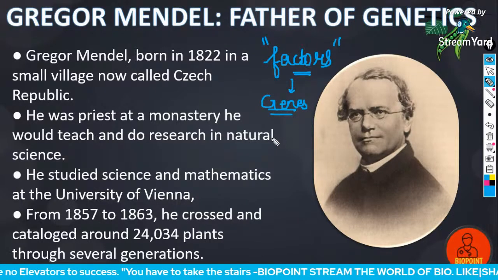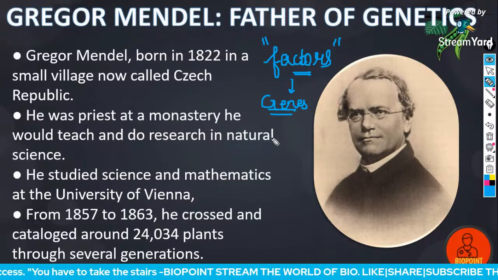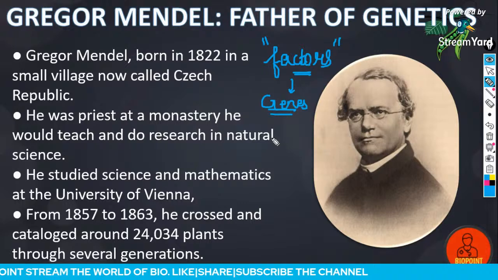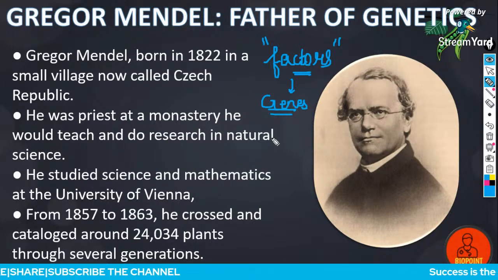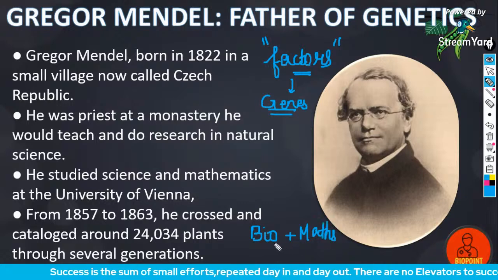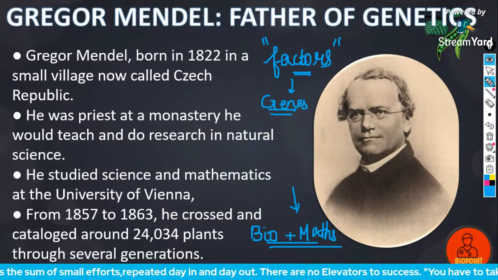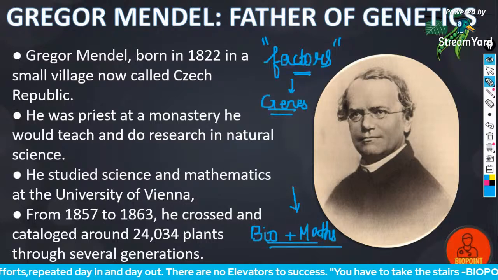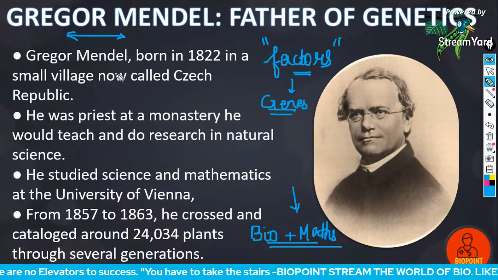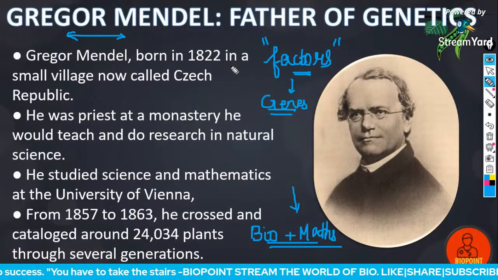One of the main reasons why Gregor Johann Mendel's experiments were not successful, or were actually a failure at his time, was because he was the first person to combine biology with maths. At the time of Mendel, biology and maths were two different poles, like North Pole and South Pole.